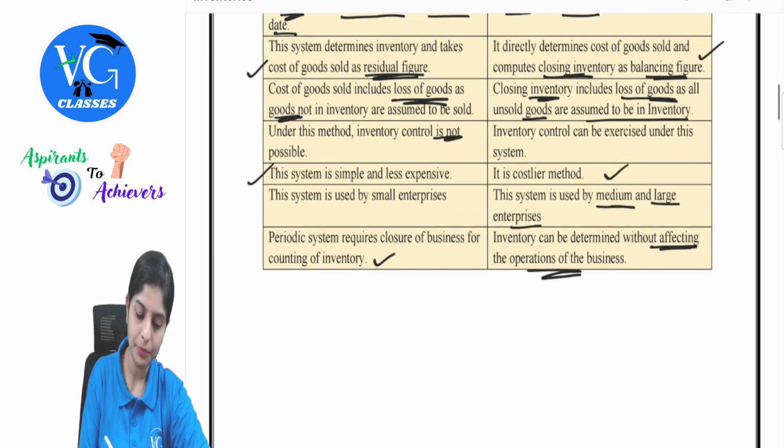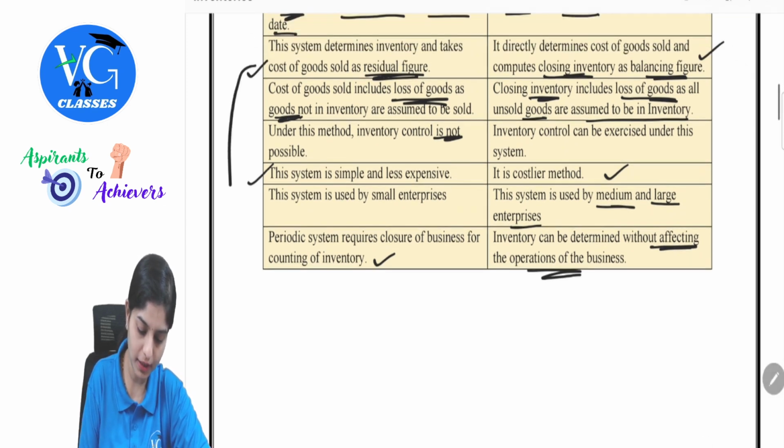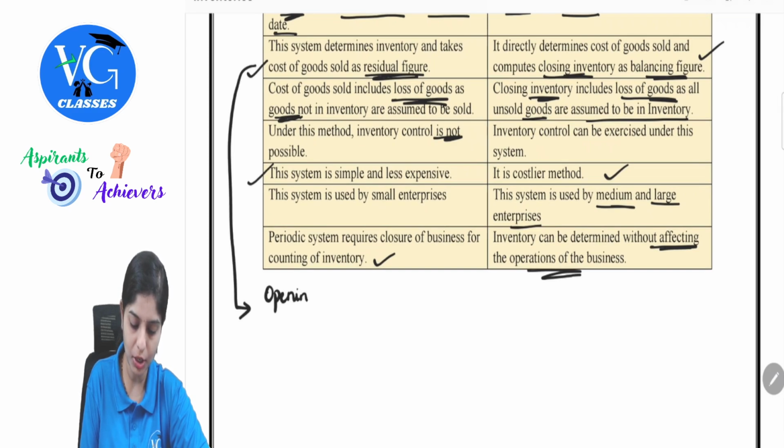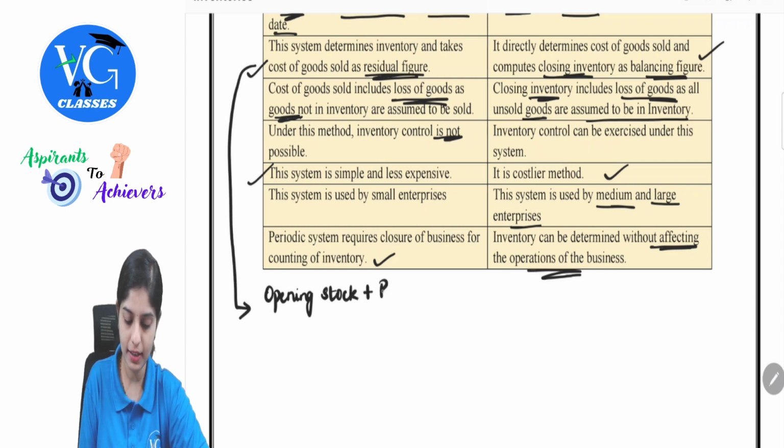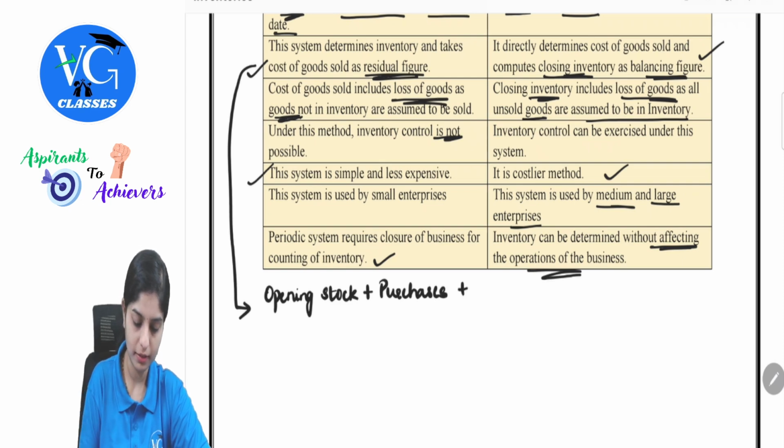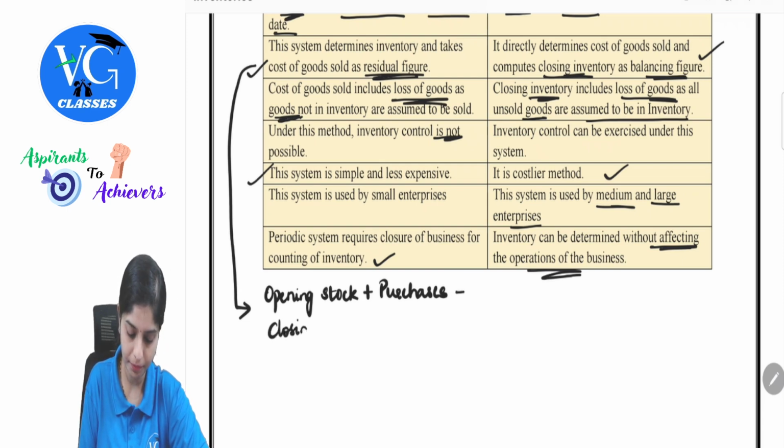What we saw here, that is cost of goods sold as a residual figure, how can we denote this? We will have our opening stock, because that is what becomes relevant, plus current year purchases, minus my closing stock, I will have my cost of goods sold.